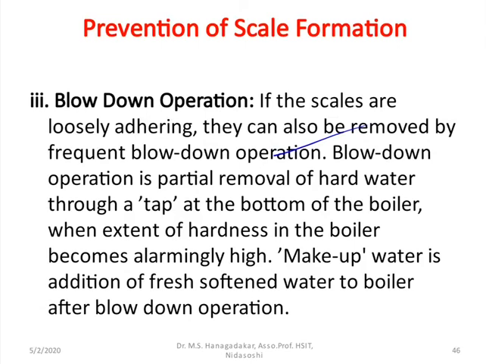So what is the blow-down operation? It is the partial removal of hard water through a tap at the bottom of the boiler when the extent of hardness in the boiler becomes alarmingly high. Makeup water, that is fresh soft water, is added from one end, and from the other end the precipitate is removed from the bottom outlet. That operation is what you can explain as the blow-down operation.